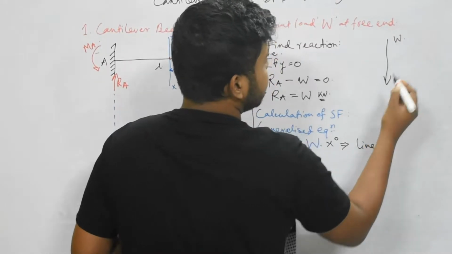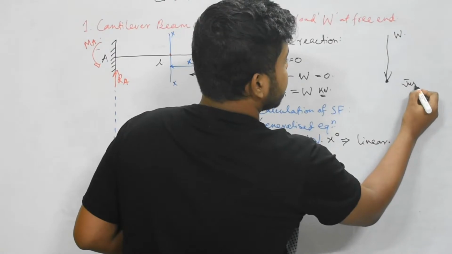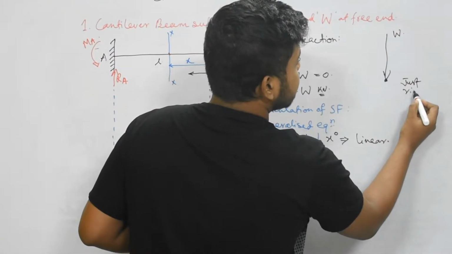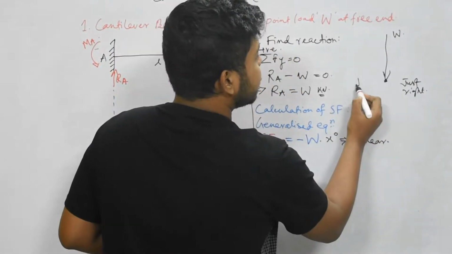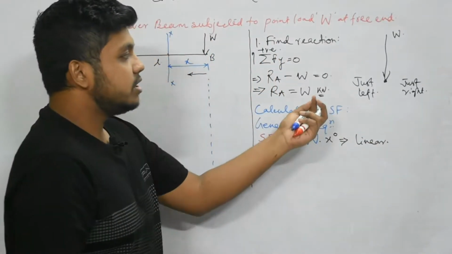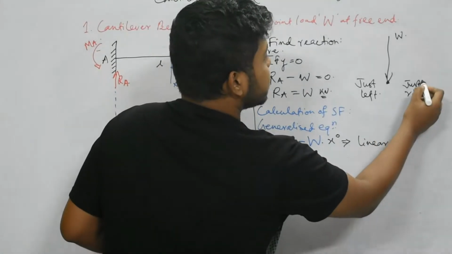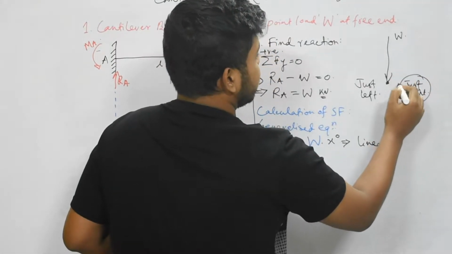If this is a point load W, we will see this is just right of this point and this is just left of this point. This concept is only applicable for this point load. Now here just right, this load is not there.